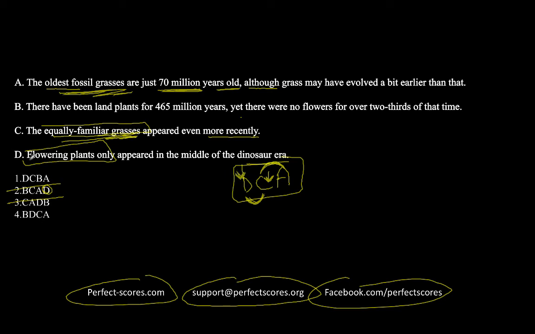Now definitely you cannot begin this whole paragraph with D because it looks like it's beginning from the middle. So D is not going to be the first sentence. Your answer is going to be option 4. So just to be a little bit more confident in your answer, I would recommend you to go ahead and read this entire passage in this order: B, D, C, and A.